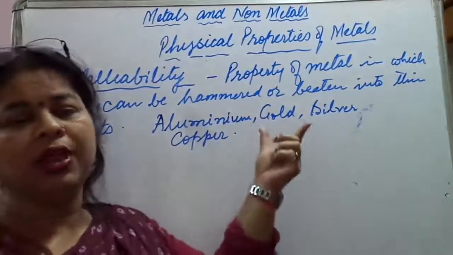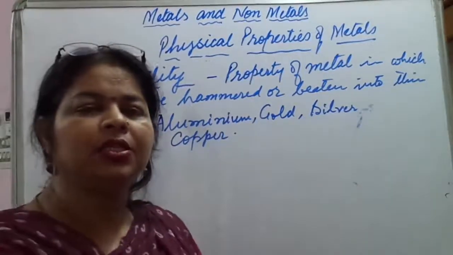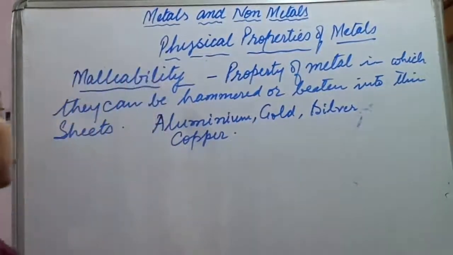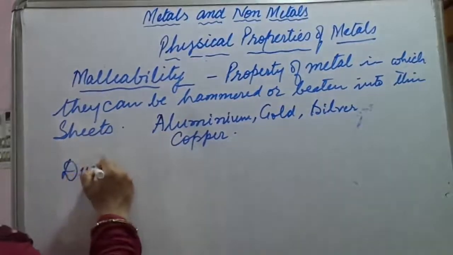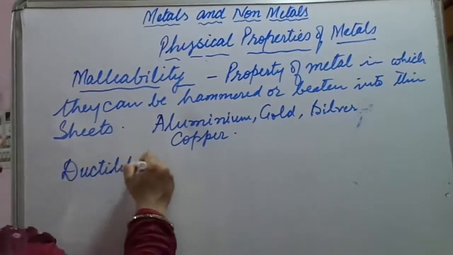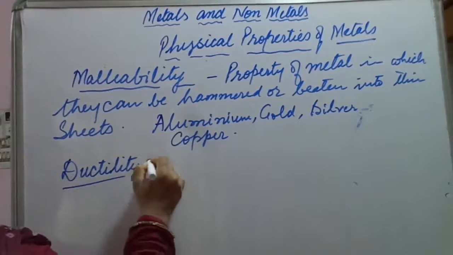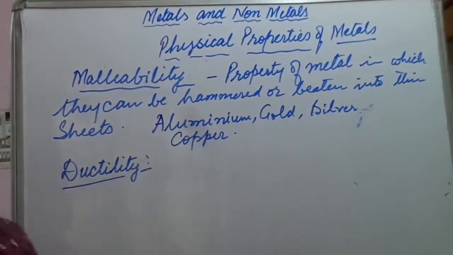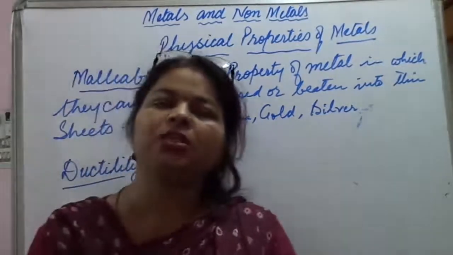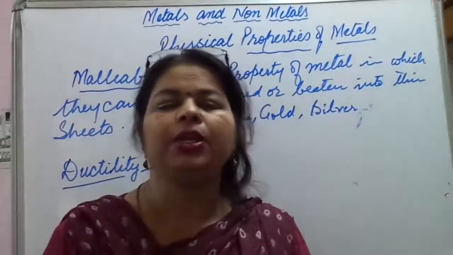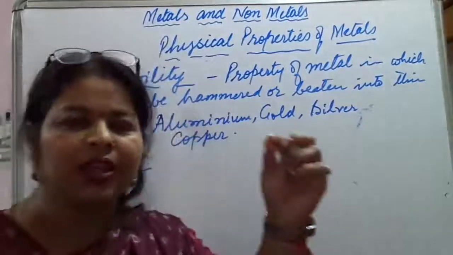So that they can be applied or used as required. Then comes the next property, that is ductility. What is this property? It is the property of metals in which the metals can be drawn into thin wires.